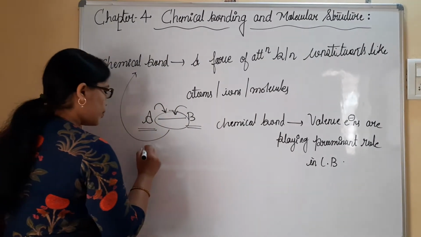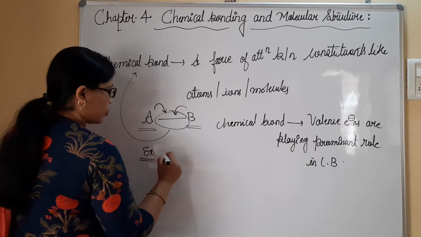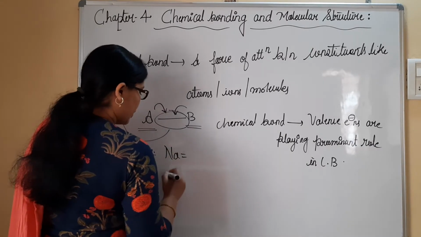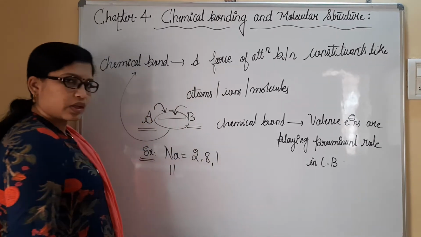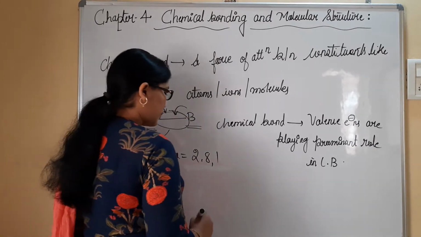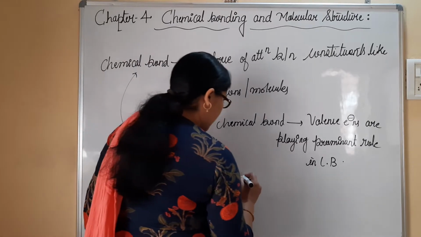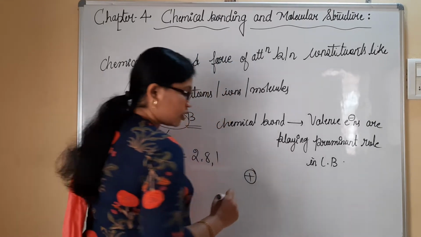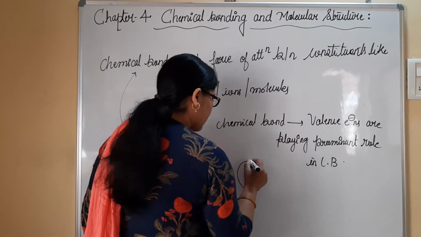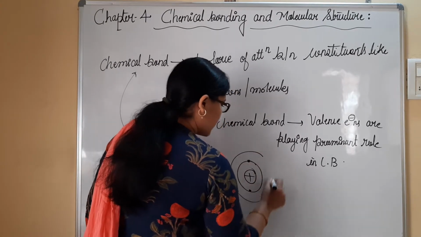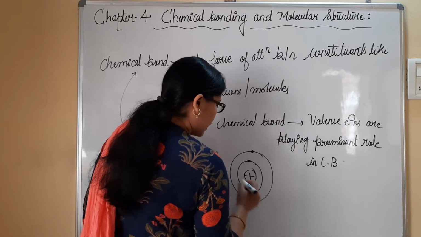Say for example, if you consider sodium with atomic number 11, we represent it as 2, 8, 1. Now let us represent these electrons in a structure. This is the positively charged center. Then I have 2 electrons in the first shell. Then I have the second shell in which I have 8 electrons.